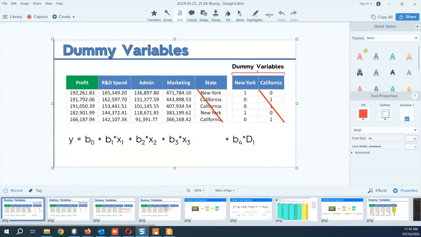So I will be using B4 and D1, or dummy variable number 1. I'm not using B5 and dummy variable 2. I will tell you about that tomorrow, why we are just picking up 1. But for now, just think of it: we are not going to use this column at all. Definitely we need to get rid of this because of the data cleaning part. We already know that we need to get rid of this column to have a complete mathematical matrix model, right?